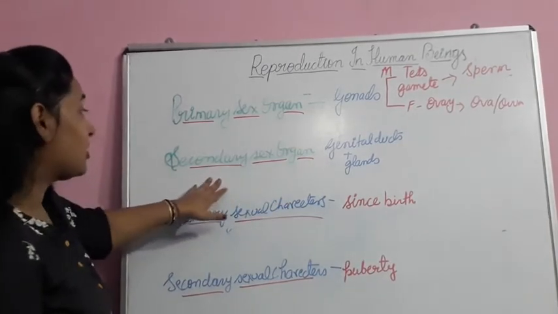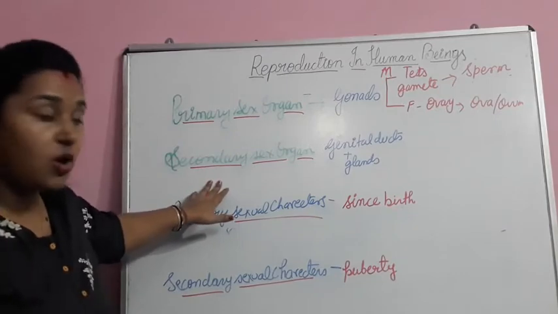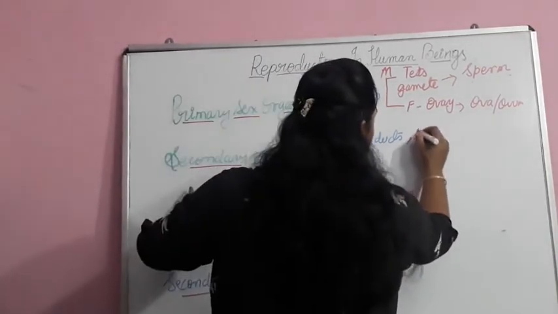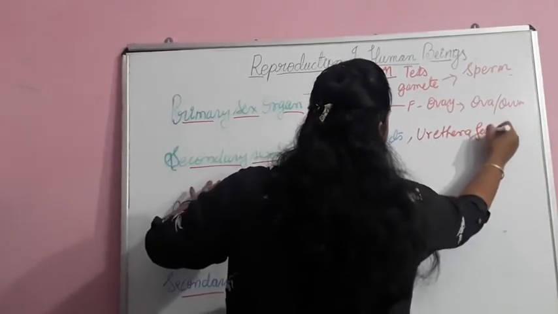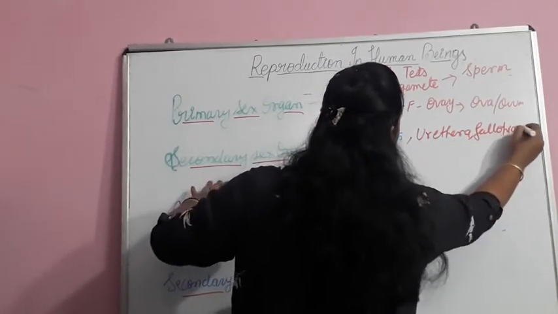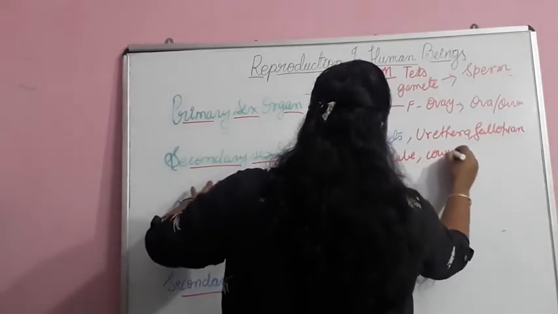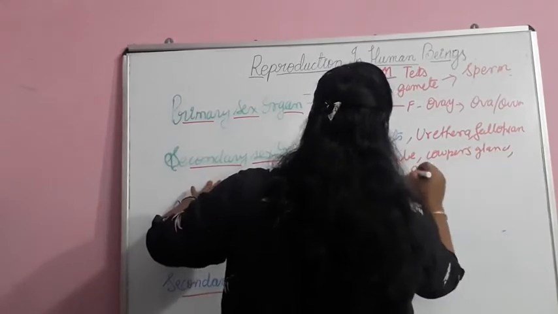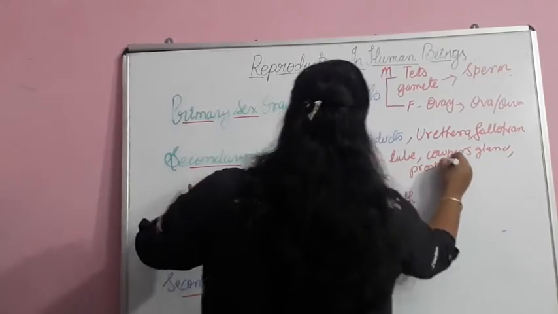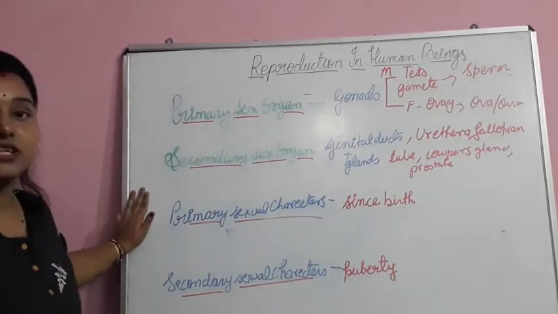These glands and ducts are responsible and are called the secondary sex organs, like the urethra, fallopian tube, and prostate.